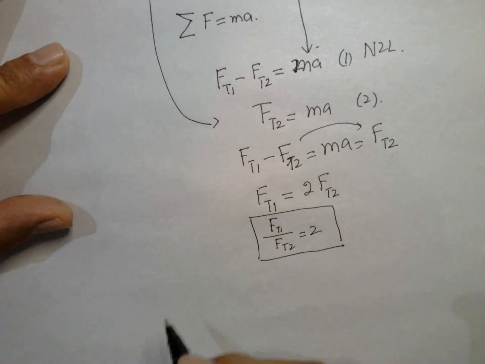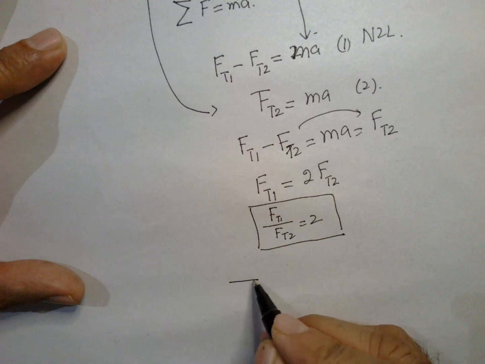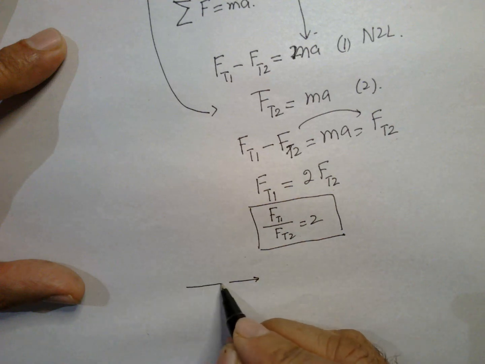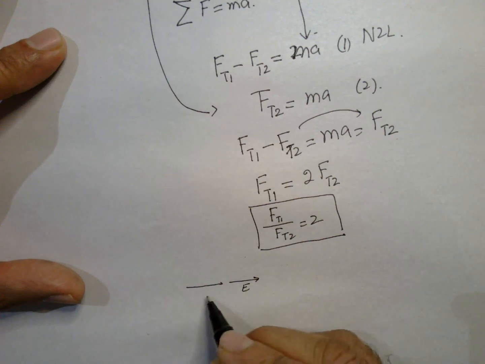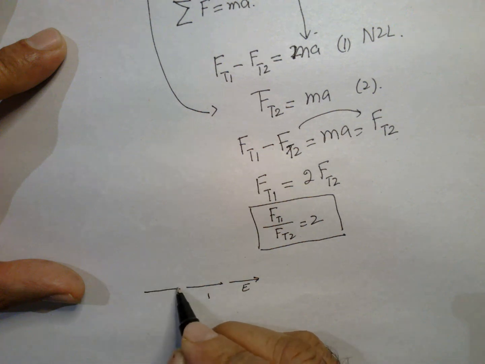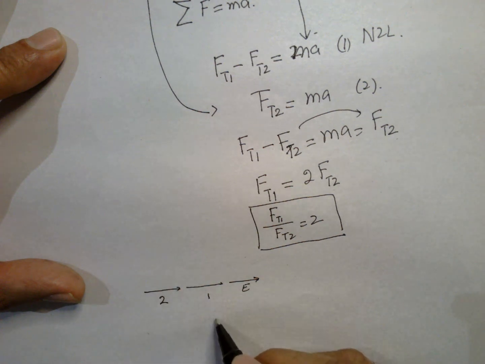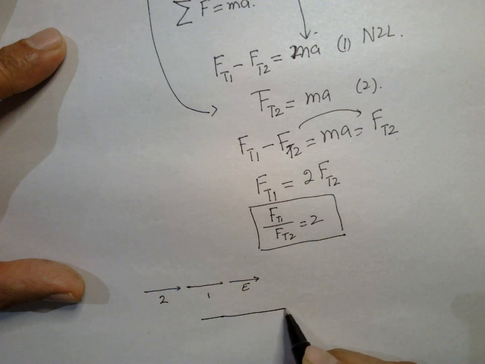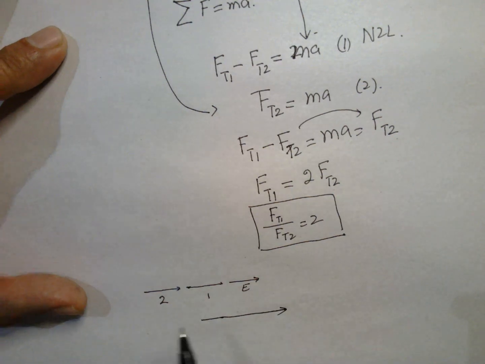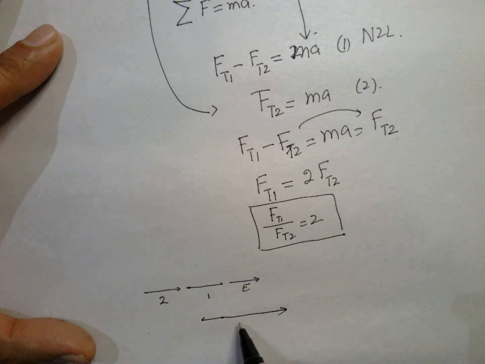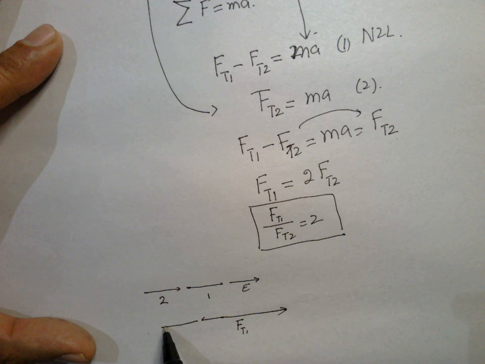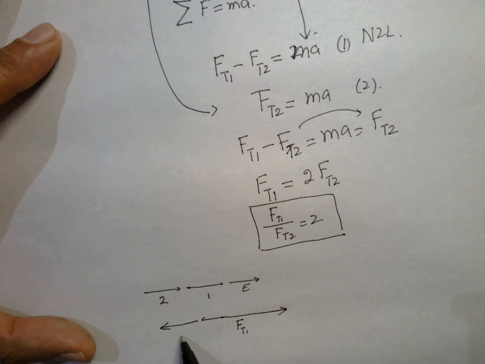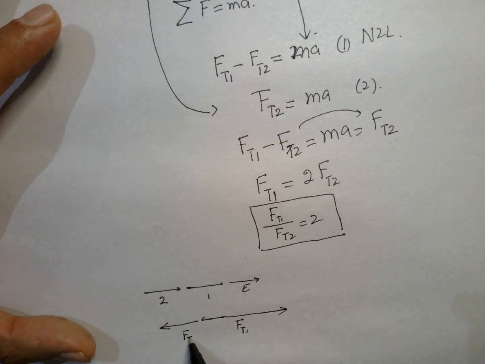So that means, this is the engine, this is car 1, and this is car 2. So the force on this engine is more, and this is force tension 1, and this is force tension 2.